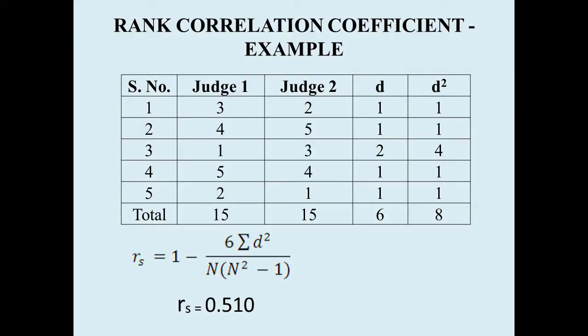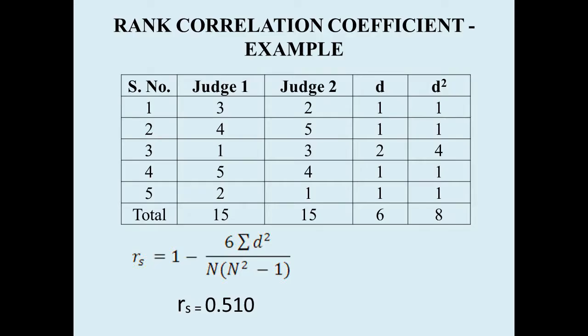So now there are 5 students. The ranks are given by the first teacher or first judge, and the second judge. For the first candidate, judge 1 has given rank 3, while judge 2 has given rank 2. For the second candidate, judge 1 has given rank 4 and judge 2 has given rank 5.